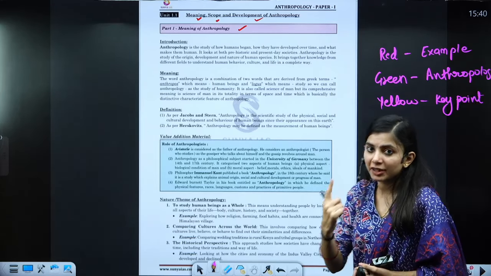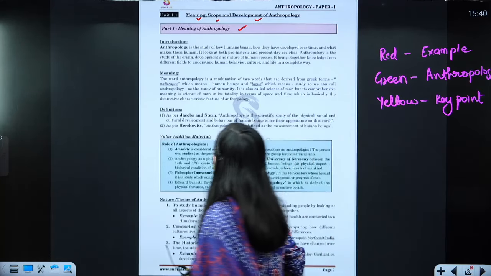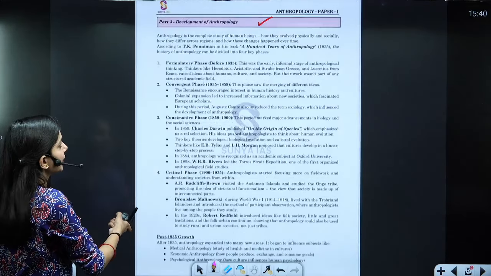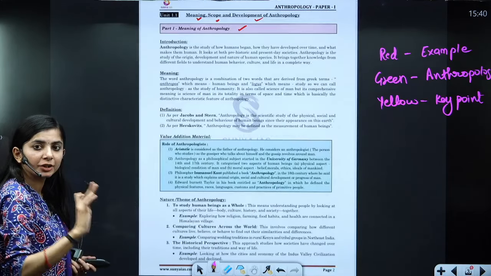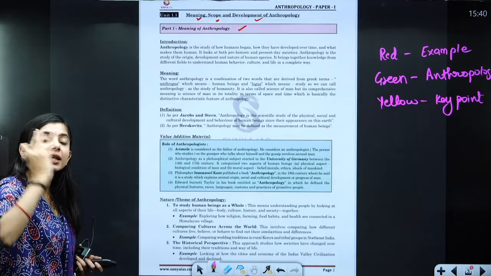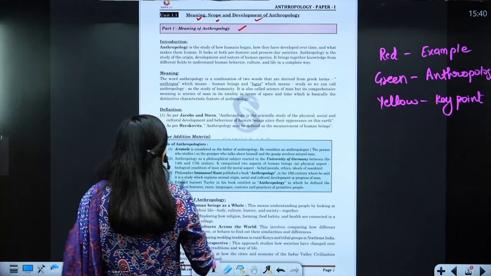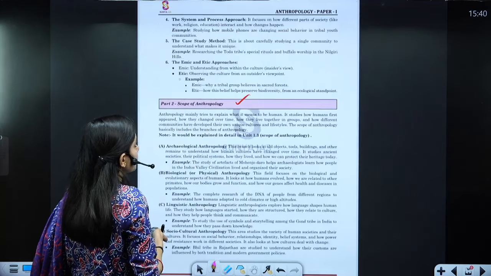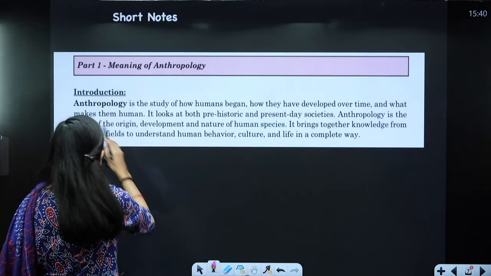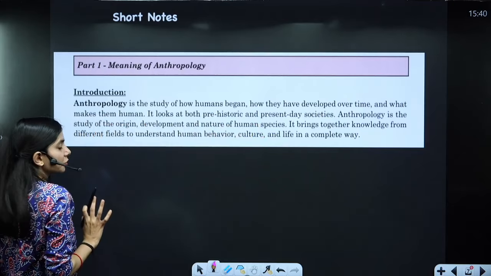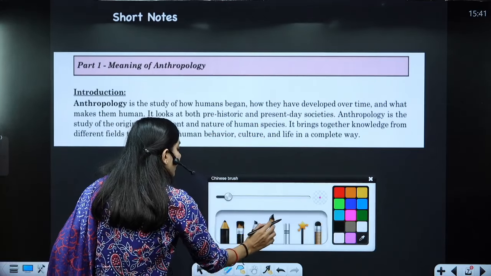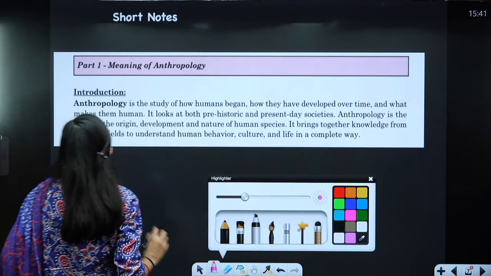For the first instance, we have these notes for the coverage of the complete part. So what we need to do is first just read it. So let's see, we are reading it now. Let me show you how to do that. See, this is something written as the introduction. So we are going to have different color highlighters with us.